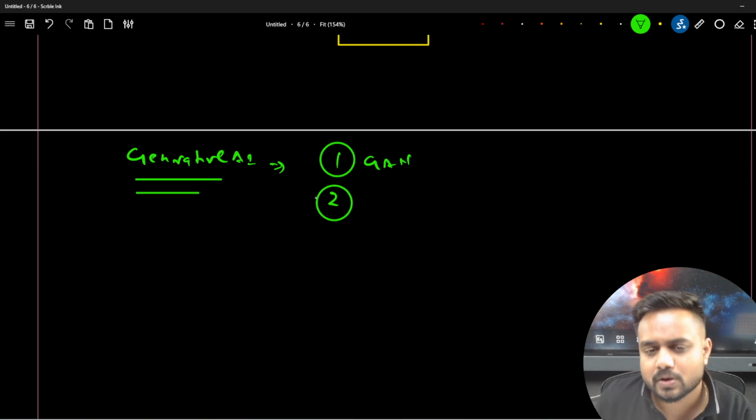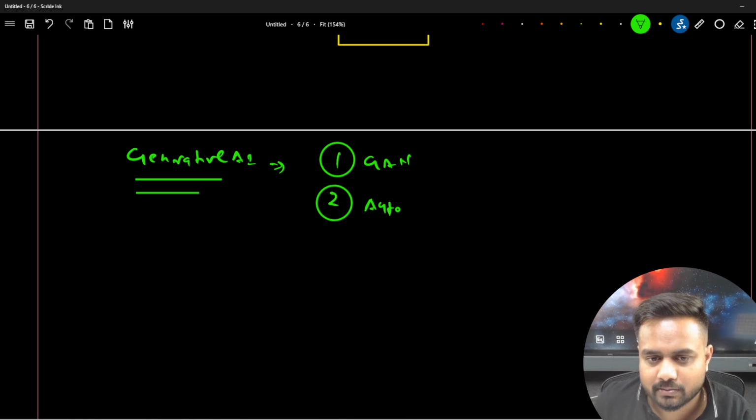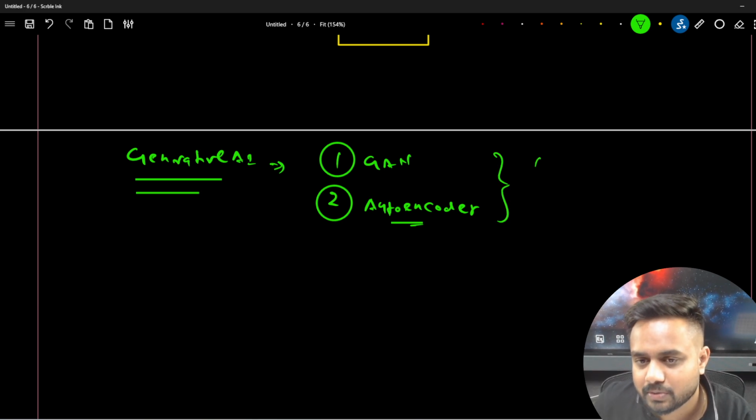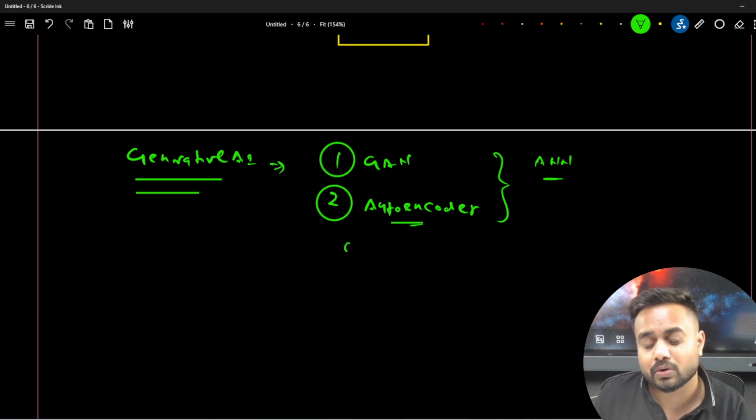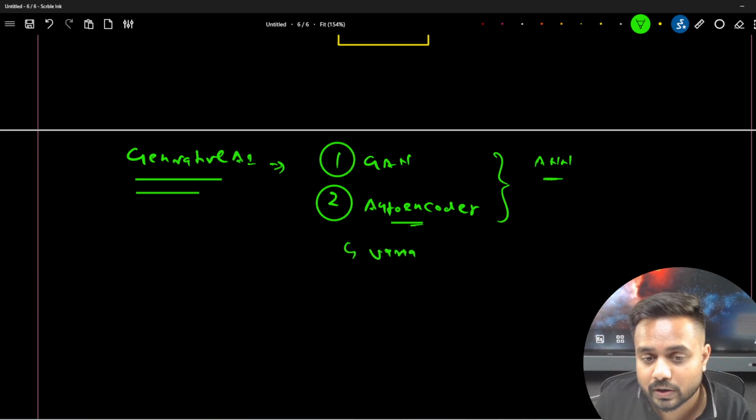How the GANs were working. The second thing I will discuss is the autoencoder. This is actually an ANN based technique. And here we have one more technique of the autoencoder, that is called variational autoencoder.